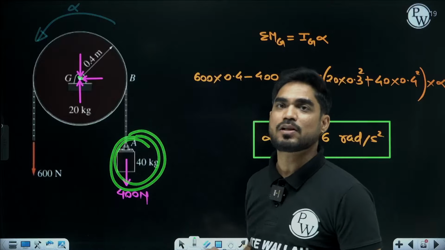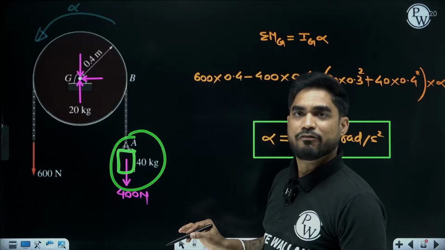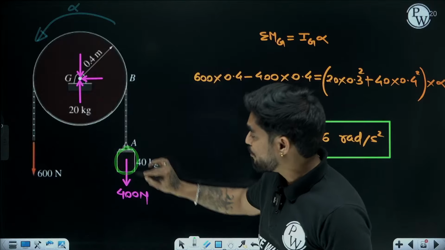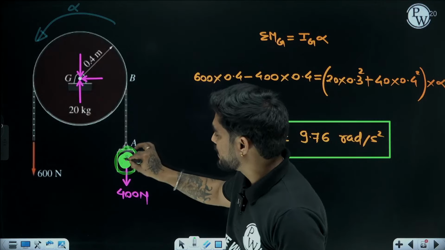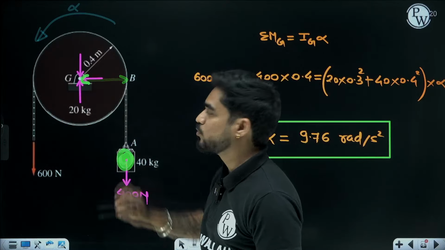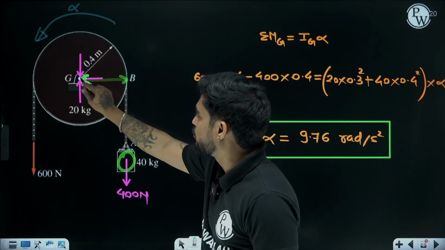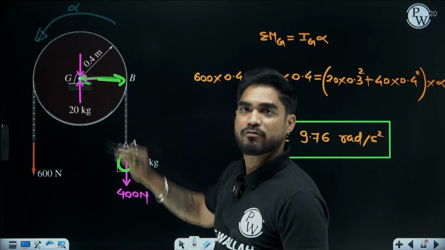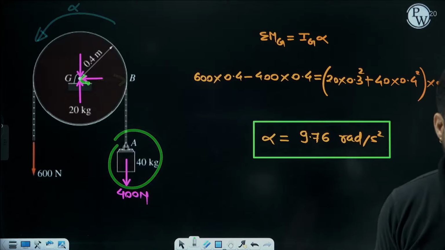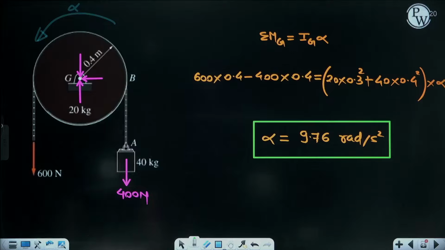For this mass also, if the shape and size of this block is not given, we will assume this to be a point mass. What will be the distance of this point mass from G? 0.4 meter, perpendicular distance. So m into distance square will be the mass moment of inertia of this 40 kg block. Is this clear?